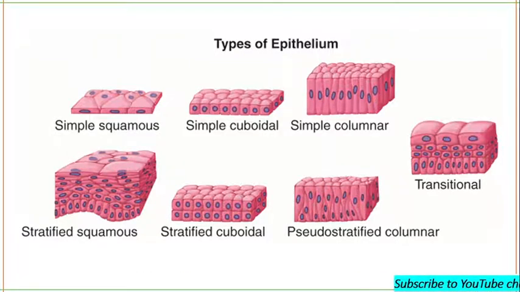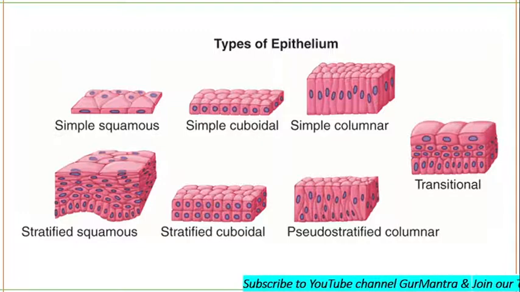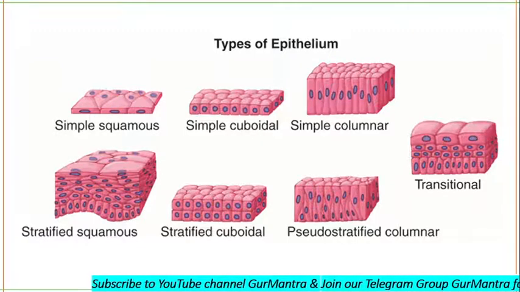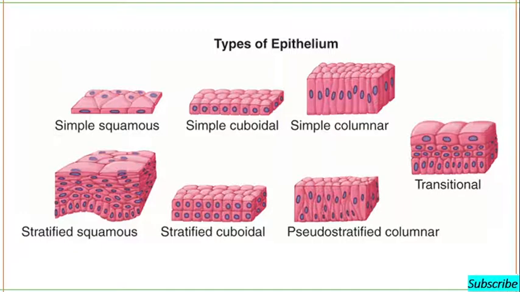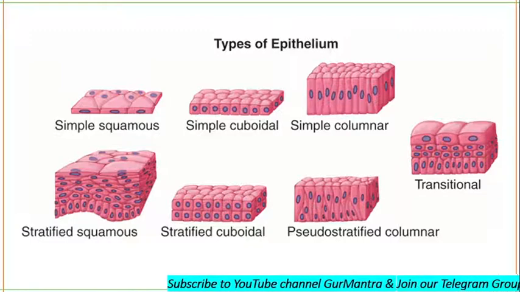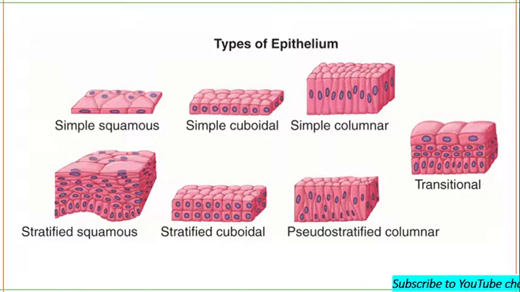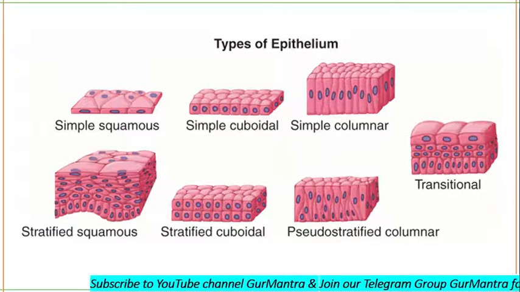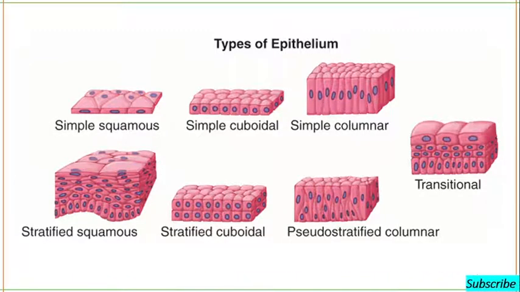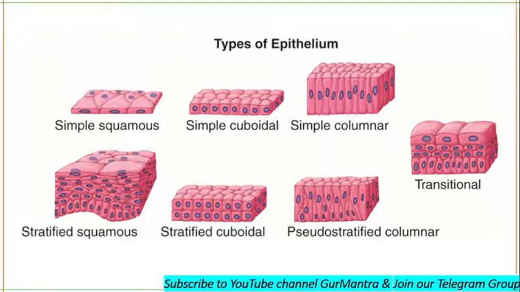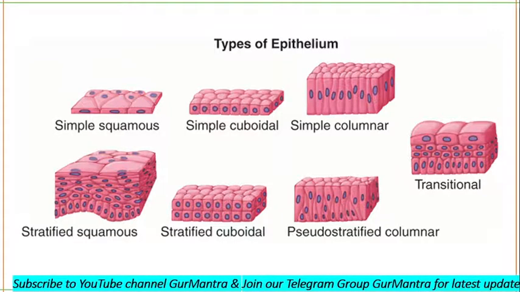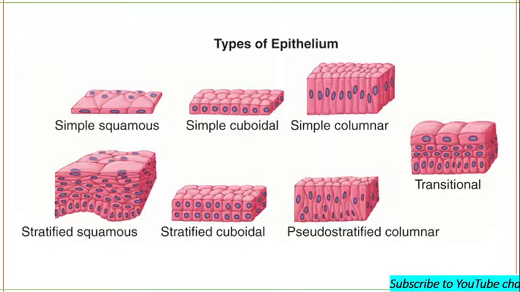What happens in stratified squamous epithelium? In stratified squamous epithelium, the cells may be cuboidal or columnar, but the apical cells will be flat cells. In stratified squamous, all other cells could be of any shape, but apical cells are flat cells. That's why it is stratified squamous. In stratified cuboidal, apical cells are cube shaped. In stratified columnar, the apical cells will be columnar in shape. And then there is pseudostratified columnar.